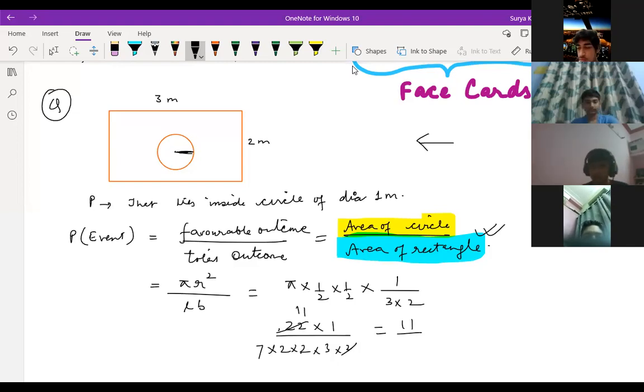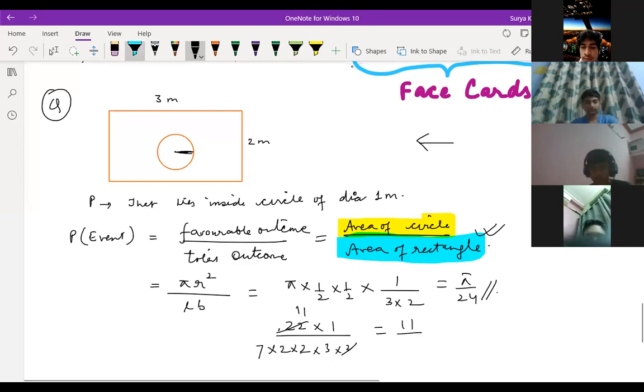Answer is given in pi or which form? So the answer is given as pi by 24. Yeah, the answer is pi by 24 only then. If the answer is given in pi form, you can write pi by 24 only. It's clear. That's it. And if you want to put the pi value, you put it.